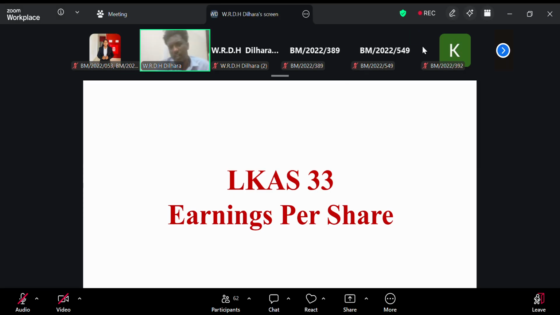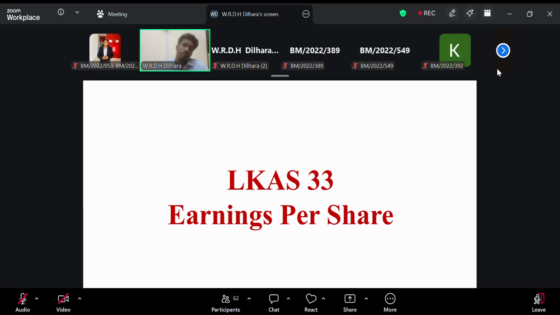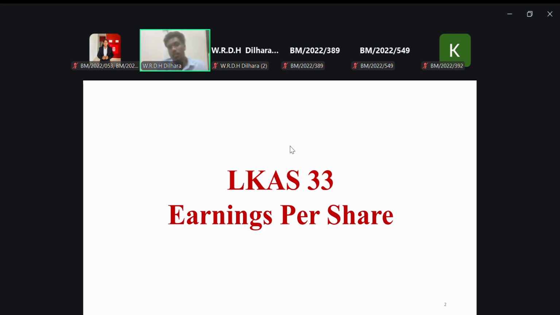So earning per share, what do you know about it? Have you heard this name before the session? I think most of you met earning per share in your ratio calculations, as I remember. In ratio calculations, earning per share is the key ratio that you calculate. I think you remember that.